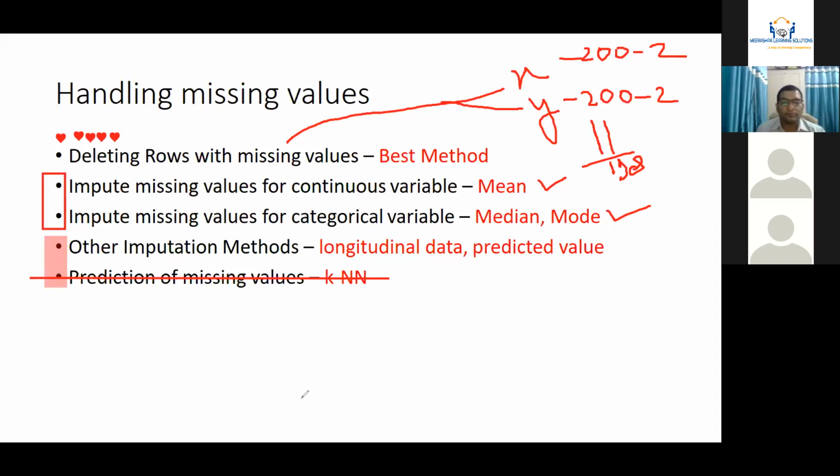We can insert a particular value in all the missing values. What is that particular value? 9? Anything like a 9, they said, we put in place of missing values in all the data.